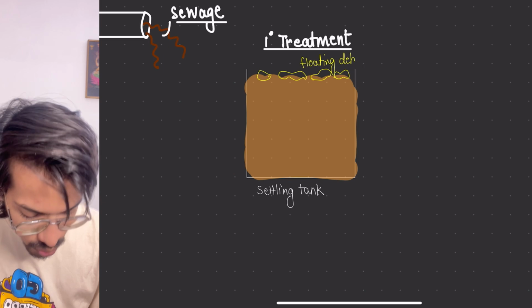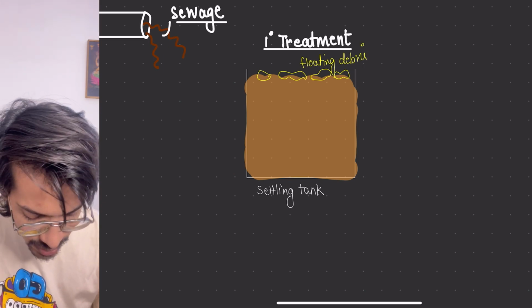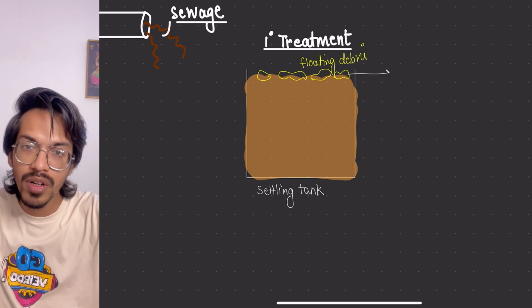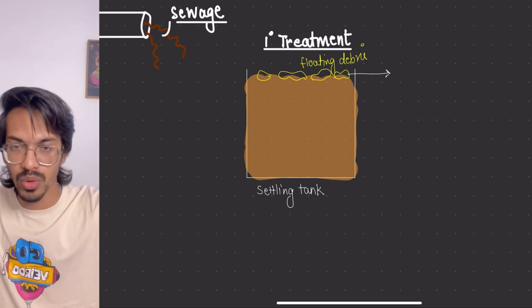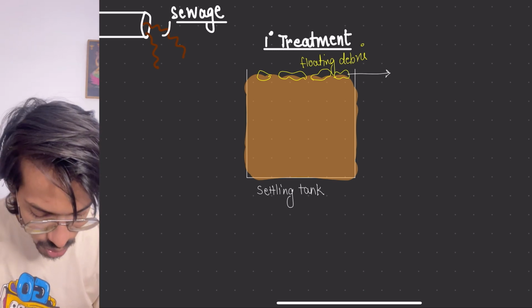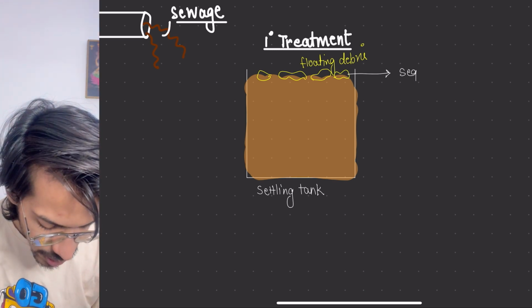Now what will we do with the floating debris? We will remove it. We will filter it, scoop it out, let's just pick it up. So this is known as sequential filtration.